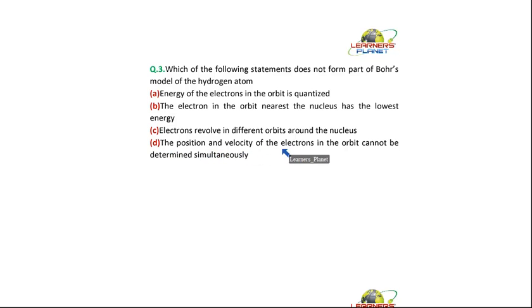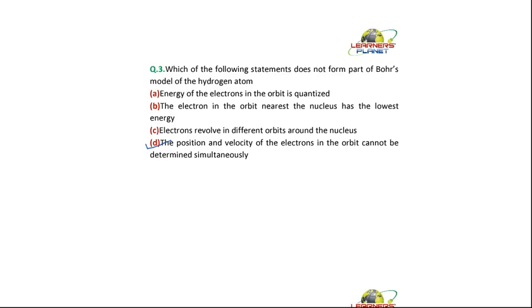The last is the position and velocity of the electrons in the orbit cannot be determined simultaneously. Now this doesn't form the part of Bohr's model. What Bohr suggested, that an electron is moving at a fixed distance from the nucleus and is moving at a fixed velocity also. Right? So that's why his postulates were against Heisenberg's uncertainty principle.